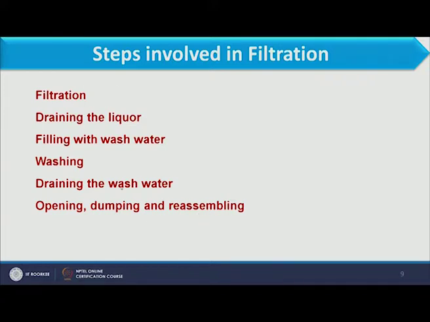So these are the steps involved in the batch process for filtration. Then after dumping and reassembling, again we fill with the slurry. So you see: filtration, draining liquor, filling with wash water, washing, draining the wash water, opening, dumping and reassembling. This is one cycle of filtration.